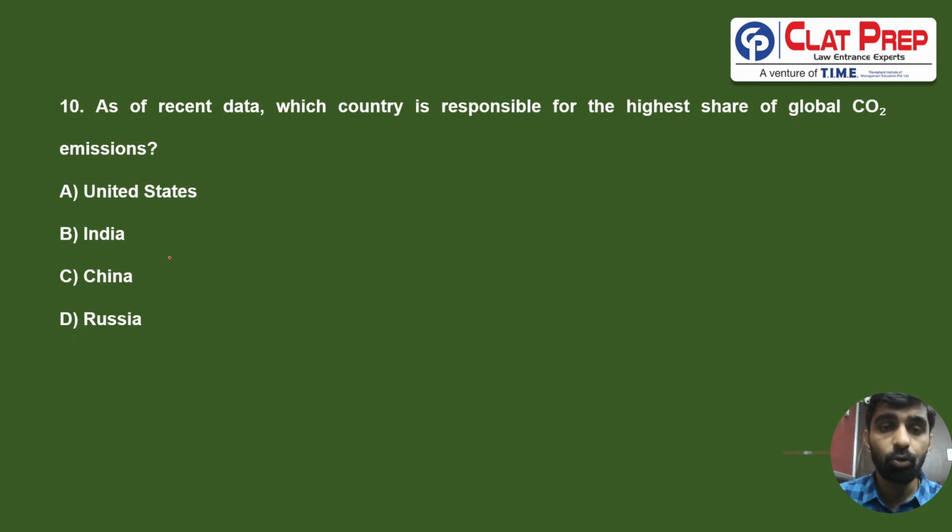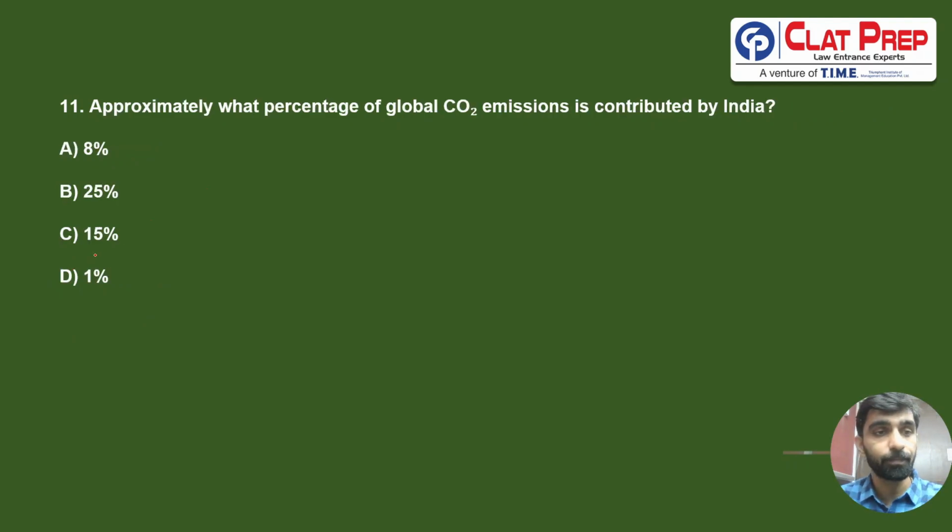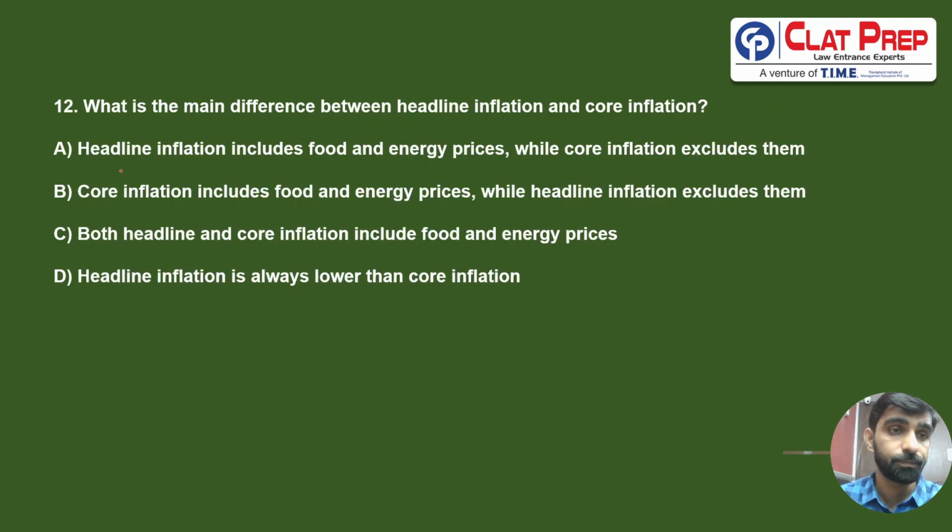So the country which tops the global CO2 emission is China first, US is second, and third is your India. So the correct answer for 10 is going to be C. Next question, approximately what percentage of global CO2 emission is contributed by India? So India is third at the rankings, but it contributes 8% of the world's global CO2 emissions. So correct answer for 11th is going to be A.